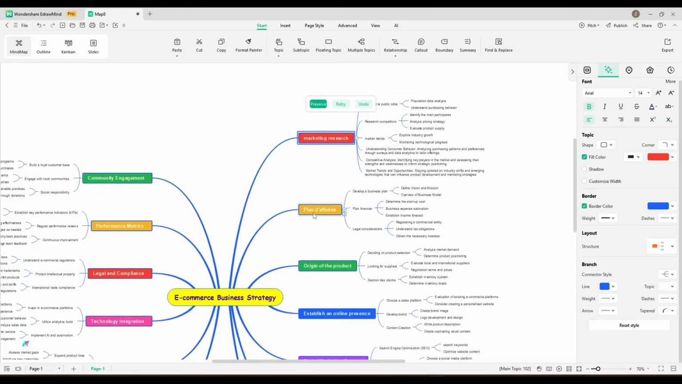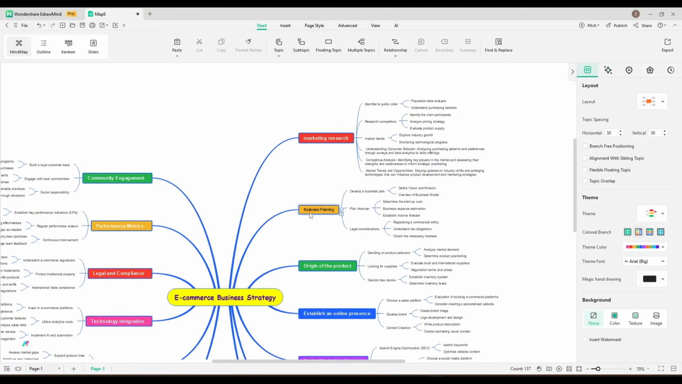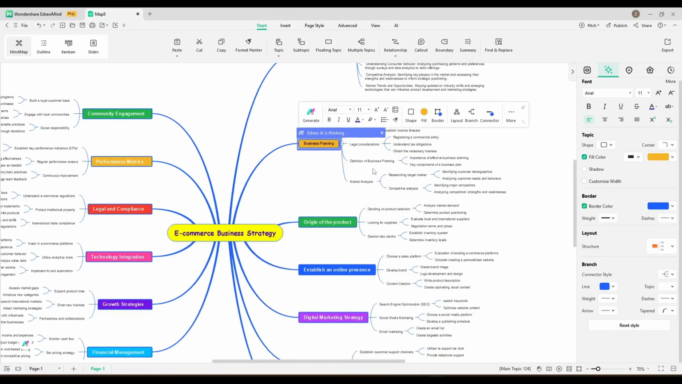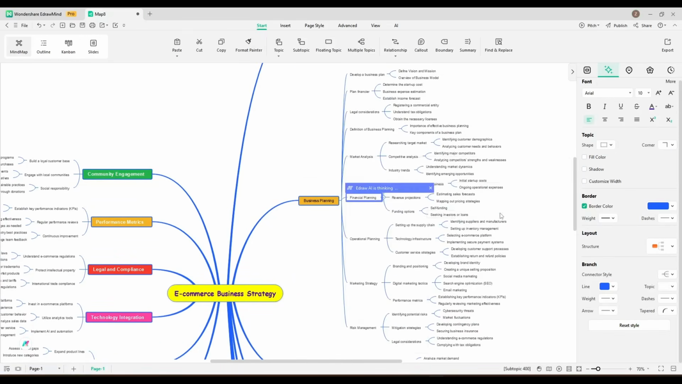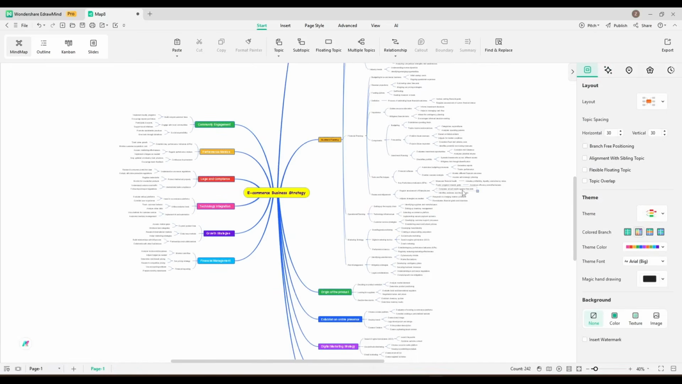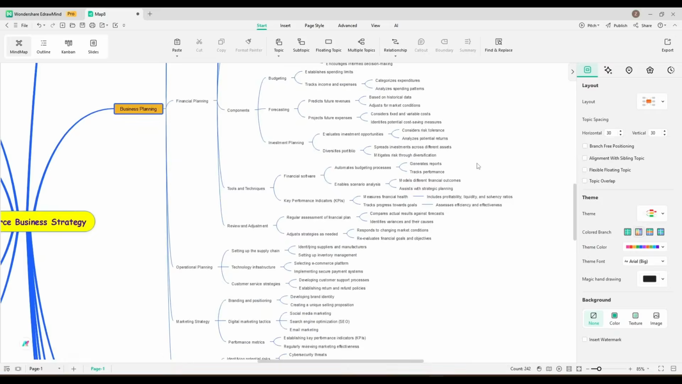This is not the end. You can even go deeper and create a sub-mind map from any topic. You just have to select the one-click mind map tool. And here it is. You can see that a new sub-mind map has been generated. So now you can turn your idea into a highly detailed mind map that will improve your efficiency and creative thinking.